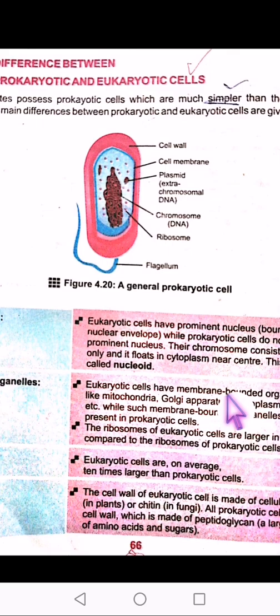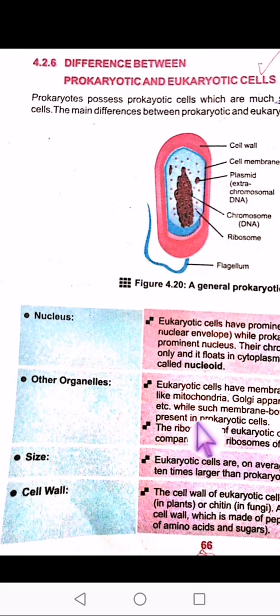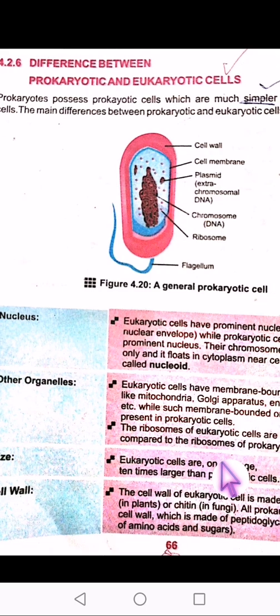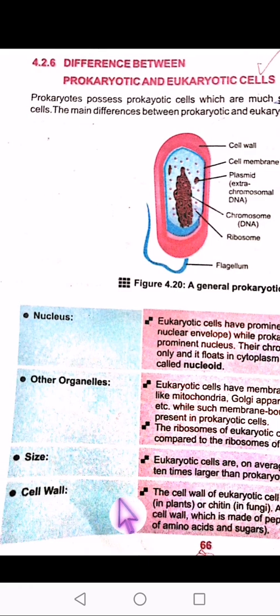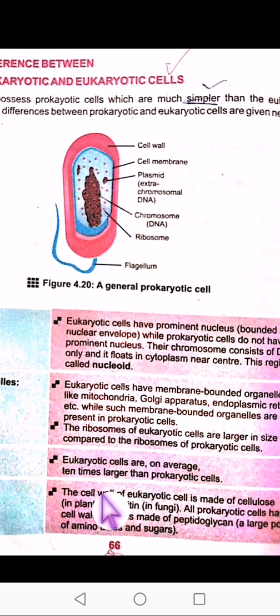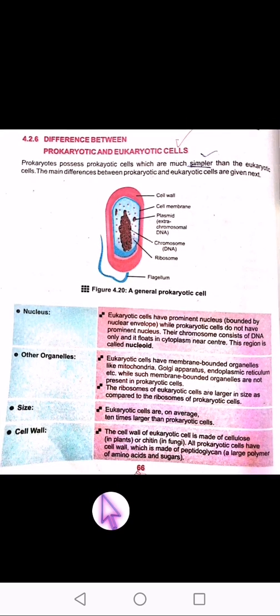The ribosomes of eukaryotic cells are larger in size as compared to the ribosomes of prokaryotic cells. Size. The eukaryotic cells are on average 10 times larger than prokaryotic cells. Cell wall. The cell wall of eukaryotic cells is made of cellulose in plants or chitin in fungi. Fine. All the prokaryotic cells have a cell wall which is made up of peptidoglycan, that is a polymer of amino acids and sugar.